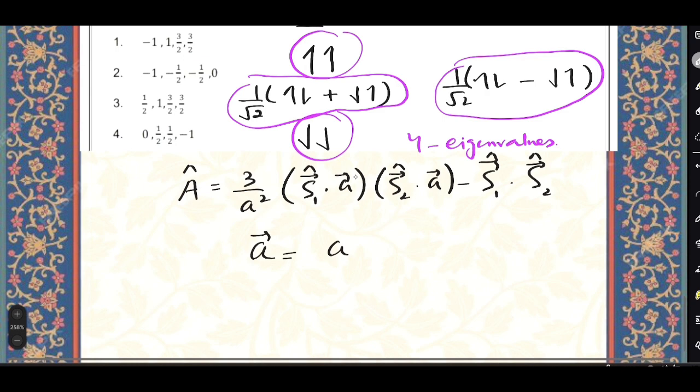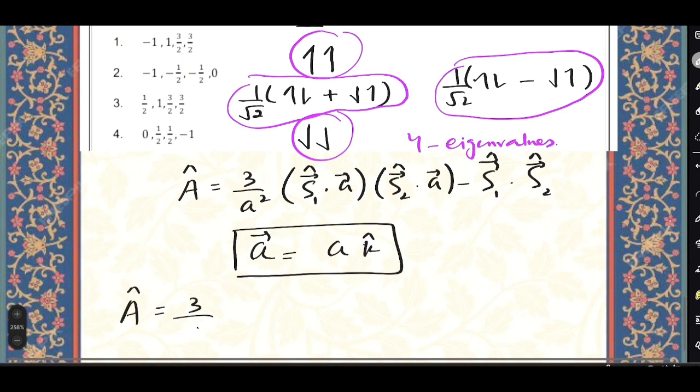It doesn't matter because a is a constant vector. So we'll have A equals to 3 by a square. S1 dot a vector will become Sz operator acting on the first particle, then S2 will become Sz operating on the second particle.